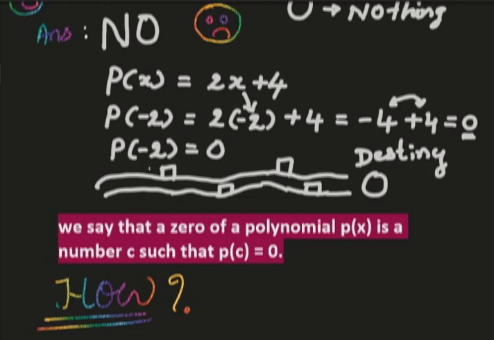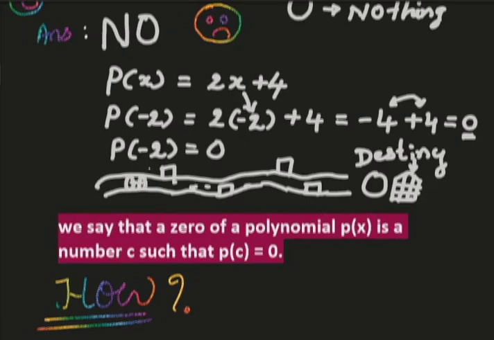So what is that? The zero of the polynomial is like a destiny. Destiny means you want a hotel, you want a movie theater, that is your zero here. To reach that destiny, you want something, like transportation, a two-wheeler, or a car.